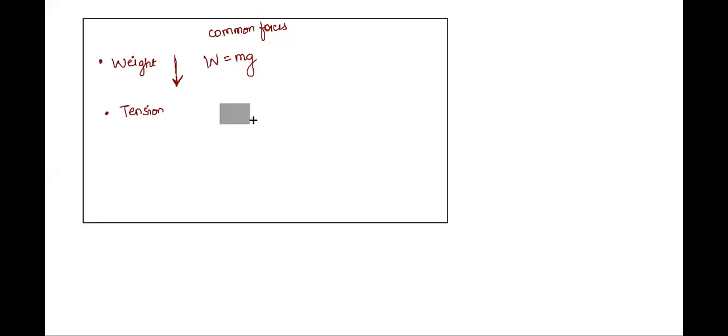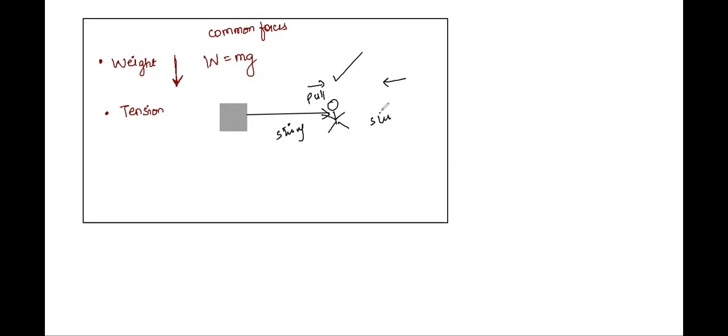So let's say I have a block, and let's say I have a string attached to it. Now tell me one thing, what if I want to pull the block with this string? I can, right? So when I want to pull using a string or a rope, it is possible. But what if I want to push the block with a string?